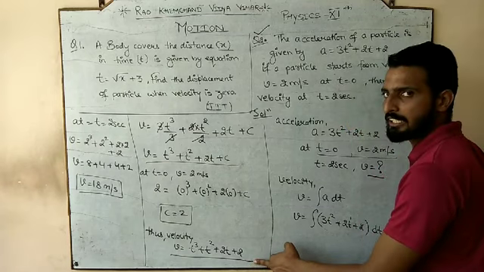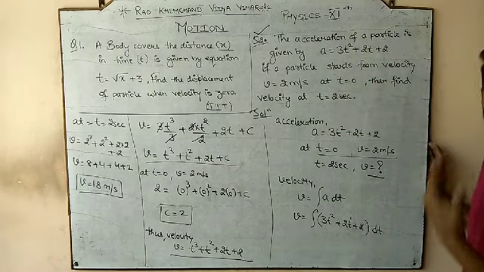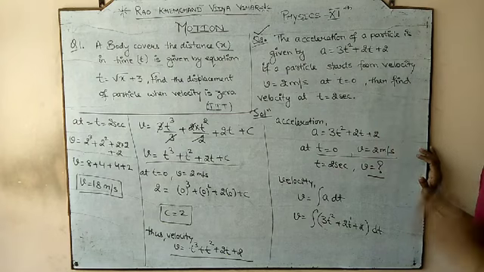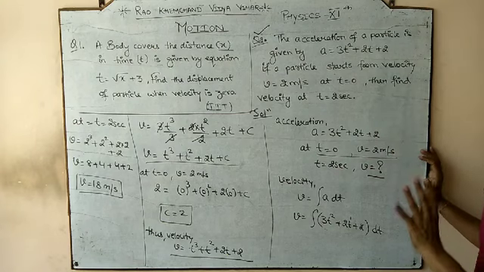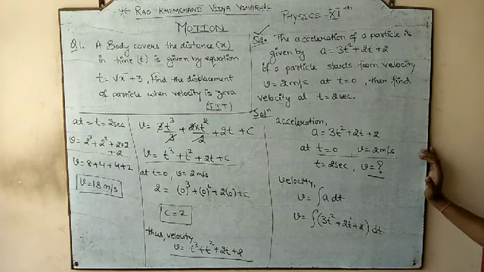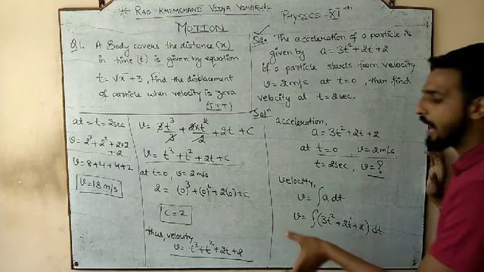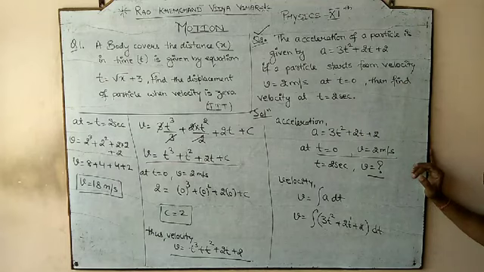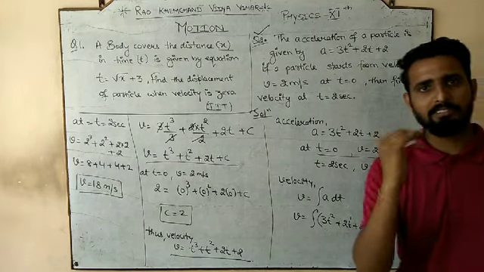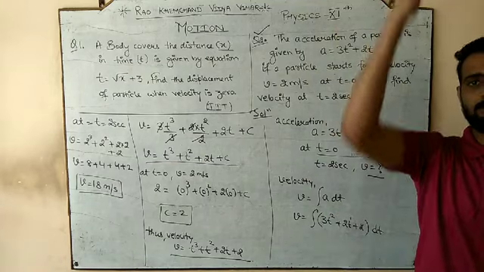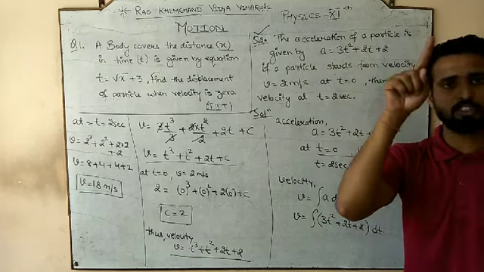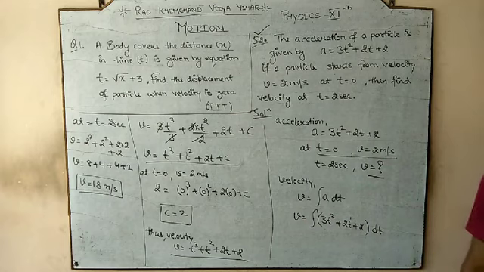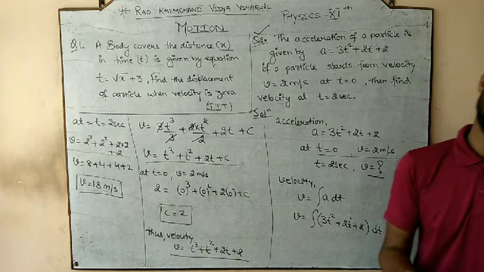Now we have the velocity equation. Now can you suggest to me, this is a thing that has not been asked in the numerical, but I am asking you: how can we obtain the displacement from the velocity? You all know that from the velocity we have to go to the displacement. So according to the laws of motion, we have to go with integration. If we integrate this velocity with respect to time, we get the displacement.